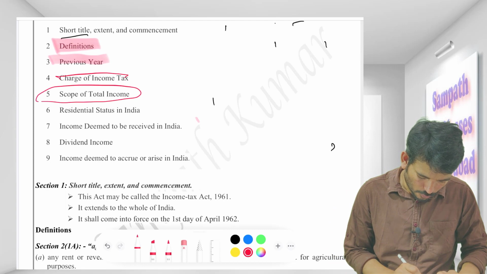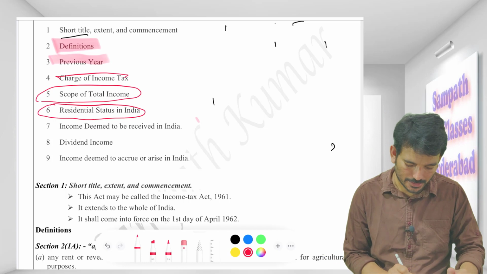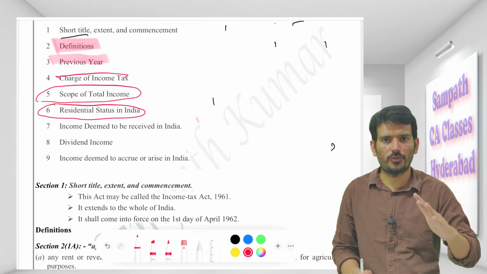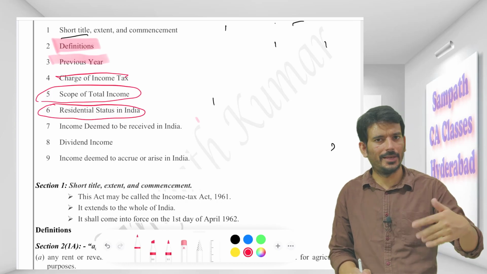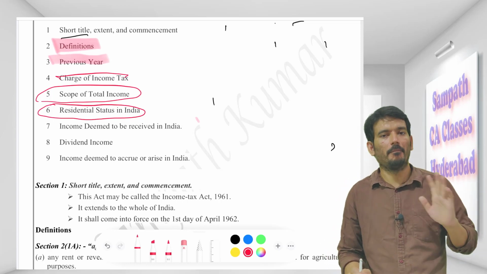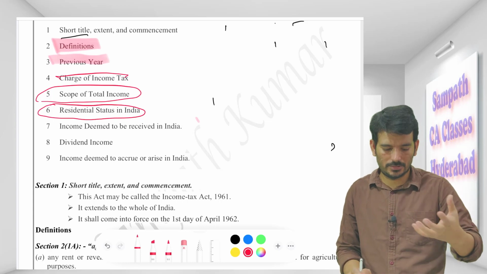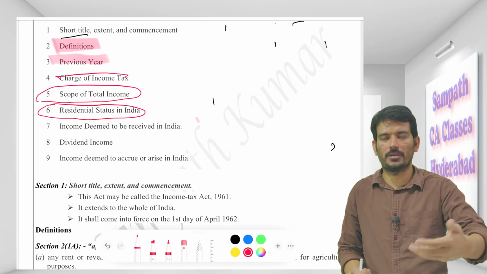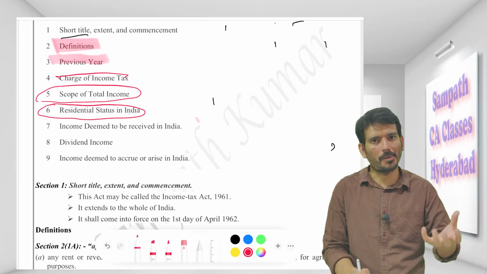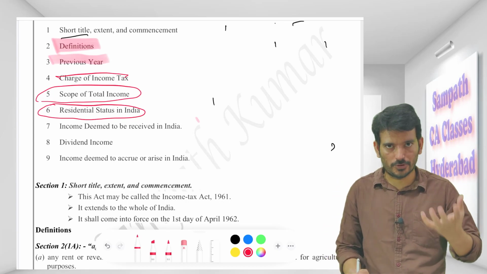Then we go to scope of total income. Before we understand the scope of total income, we need to understand the residential status. Residential status is calculated separately for individual, separately for HUF, separately for AOP, BOI, AJP, and separately for firm, separately for company. We have different rules to calculate the residential status, and that detailed topic will be covered in the upcoming sessions. But here our intention is not just to cover the residential status, because that will be boring if you have already done the chapter. That is not in our portfolio for this session.